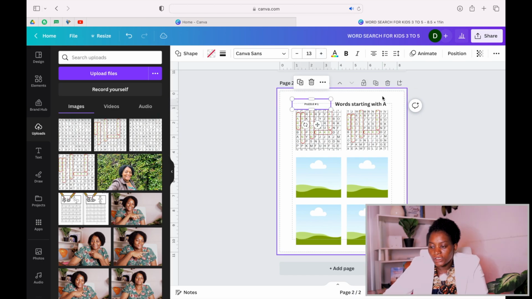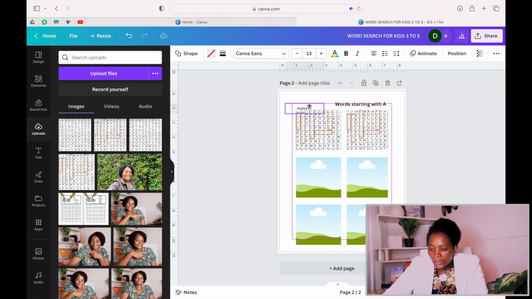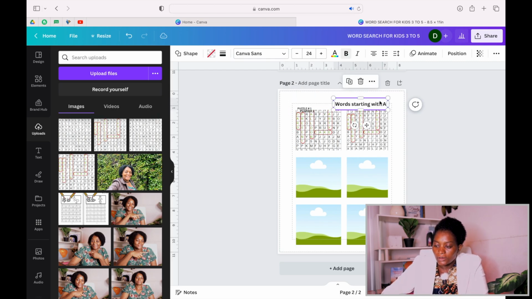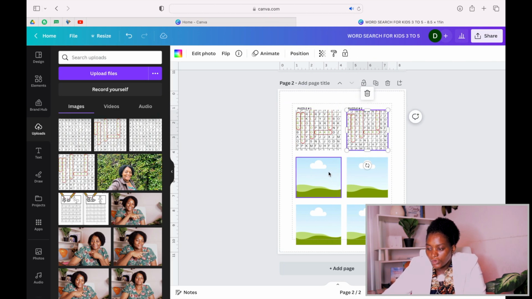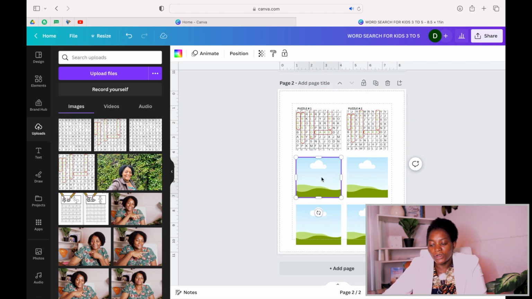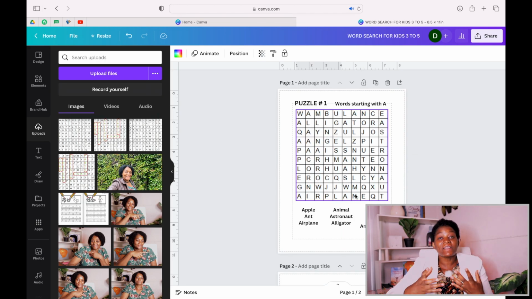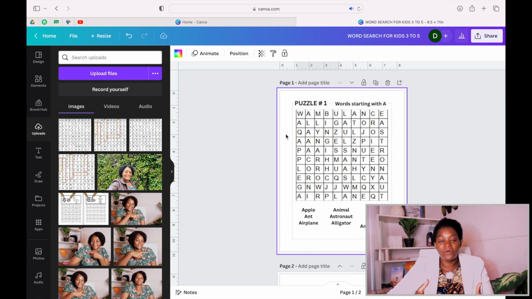So I'll reduce this now and put puzzle 1 here. That's the solution to puzzle 1. Copy it, then that's solution for puzzle 2. So now I'll put 2 here, and I do the same for all the other ones. So I'll bring the solution for puzzle 3 here, puzzle 4, and all the other puzzles. I'll put their solution and put their number so that you will not make a mistake with which one is which. So after I'm done with this, my overcomers, you can make the cover of your book.